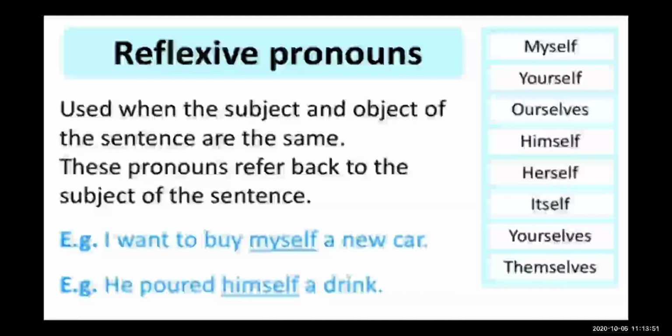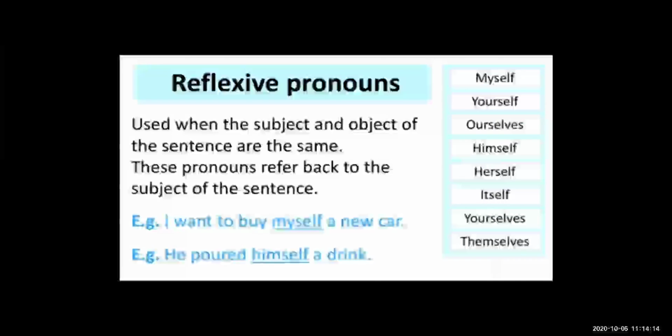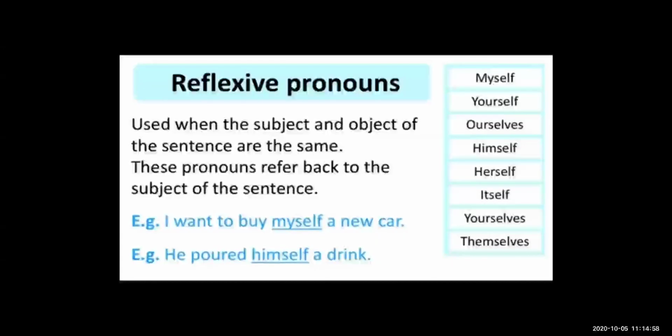These pronouns refer back to the subject of the sentence. You will understand from the examples. I want to buy myself a car. He has to buy a car for himself.